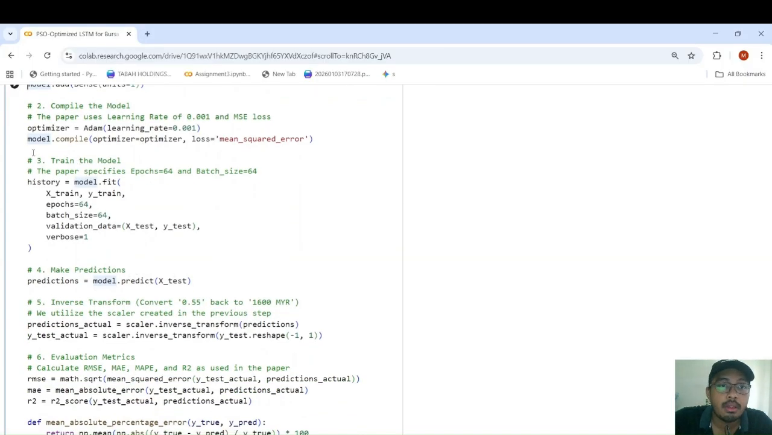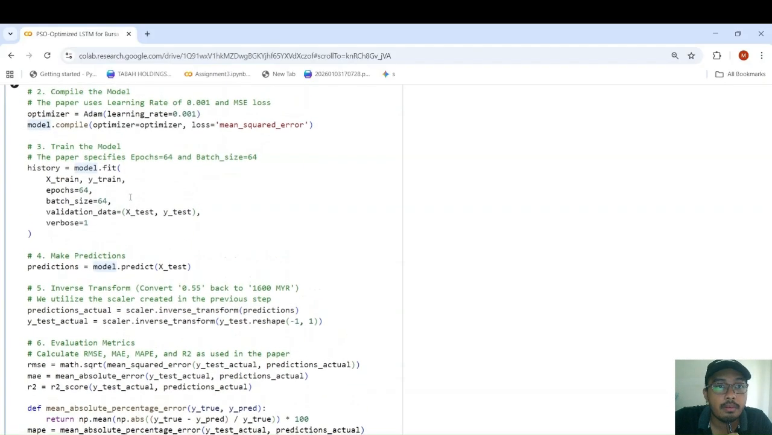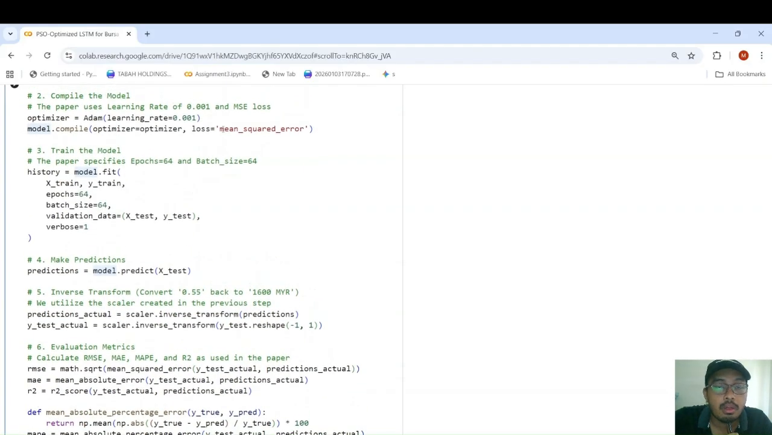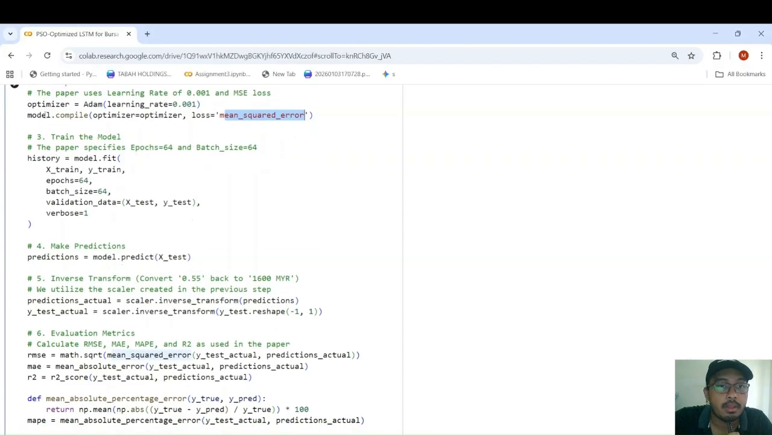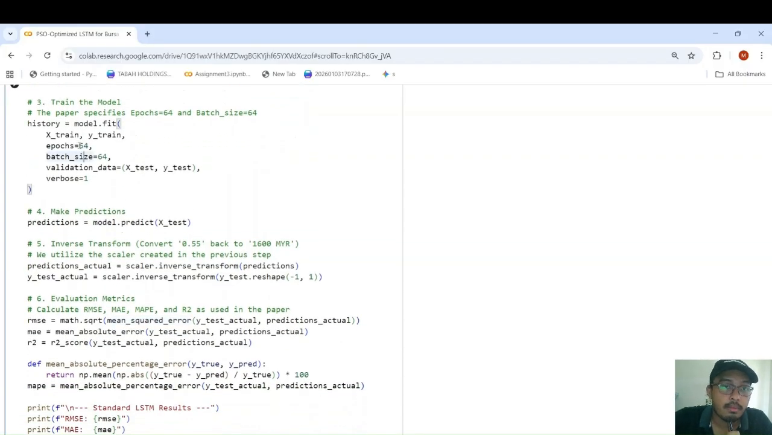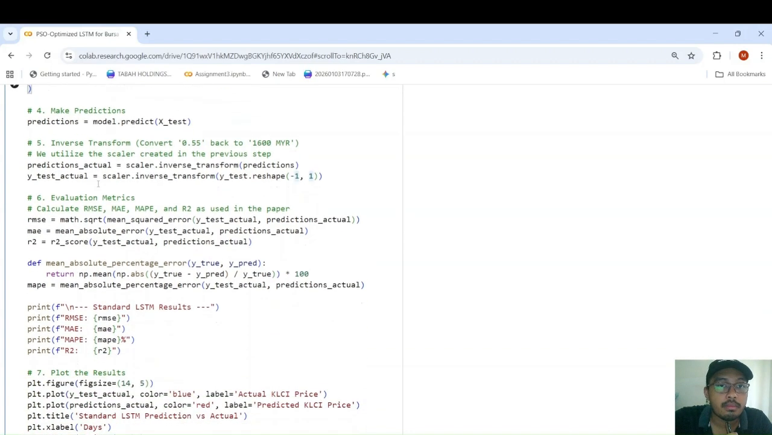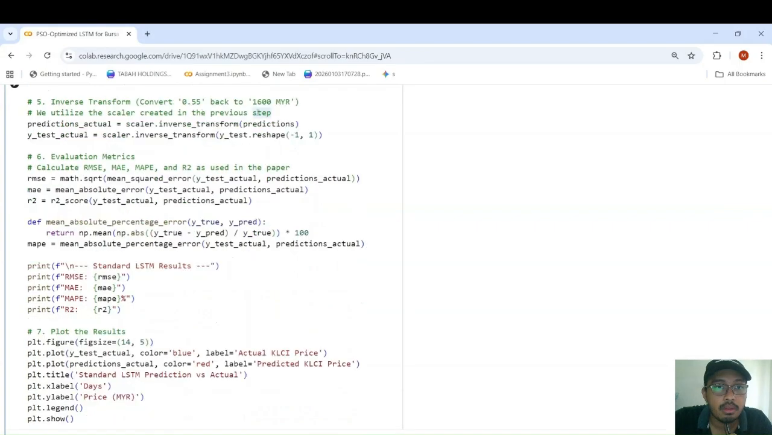So then we just compile the model. We use Adam optimizer with a learning rate of 0.001, which we will continue to optimize. Why 0.001? Because the research paper also used 0.001. And for the loss, we use mean square error for Adam optimizer. So again, we use the standard 64 epochs, batch size 64, and then we make predictions.